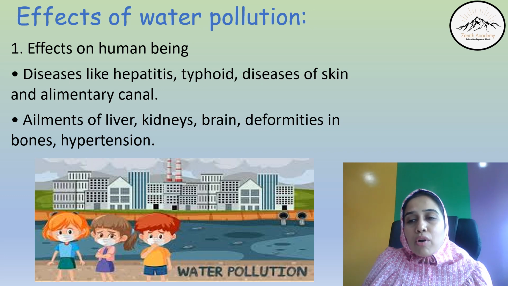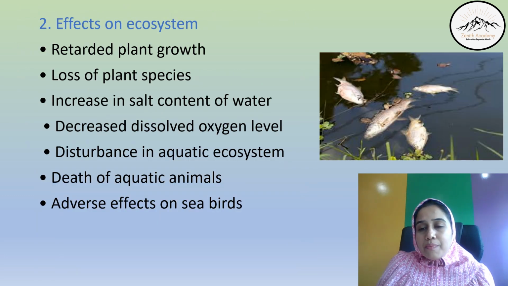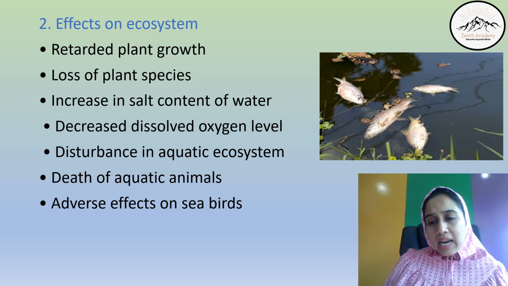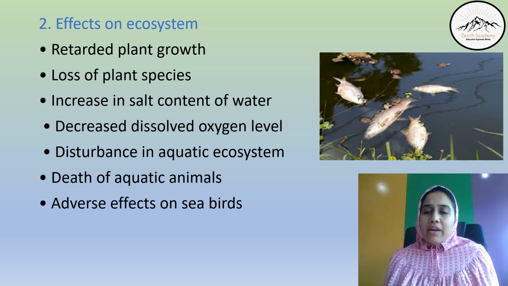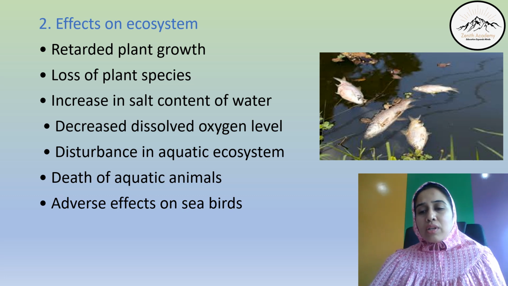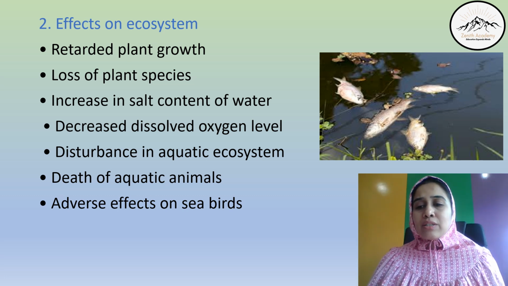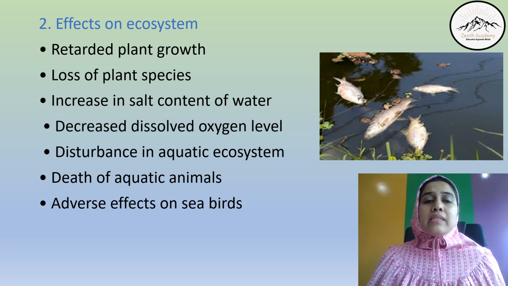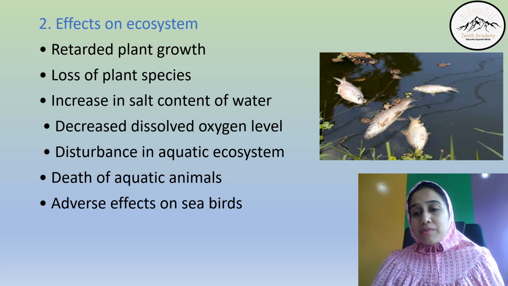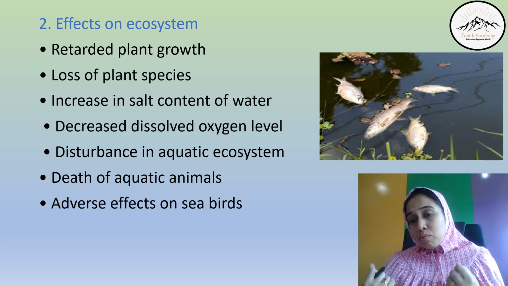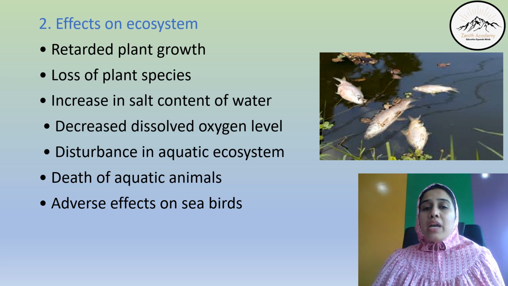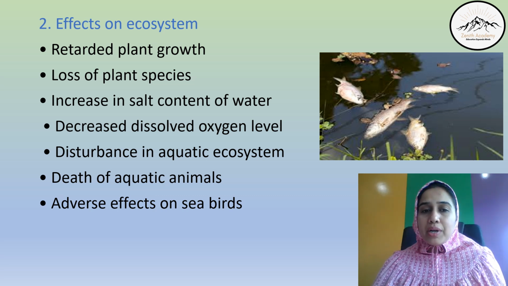Next is the effect of water pollution on the ecosystem. Retarded plant growth. Ecosystem is the life around us, like plant and animal life. So retarded plant growth, as we saw, plant stomata also get closed. Then loss of plant species. We can actually lose a particular species if the water is polluted.